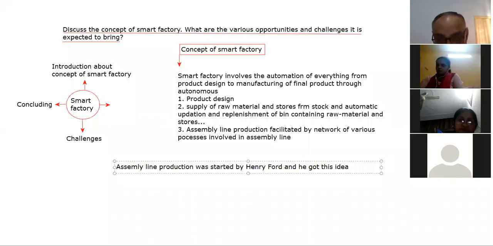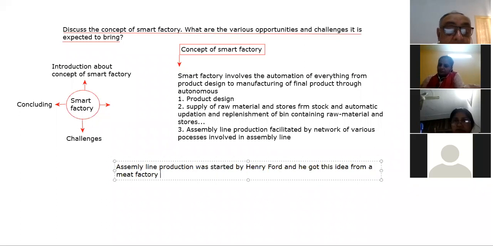He got this idea from a meat factory from Chicago. So what was there? What he saw there, beta?